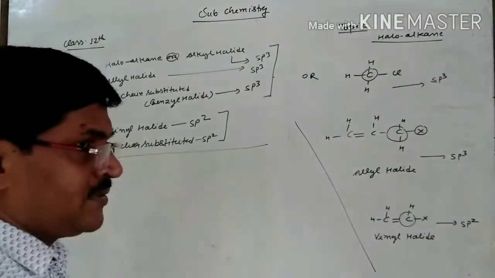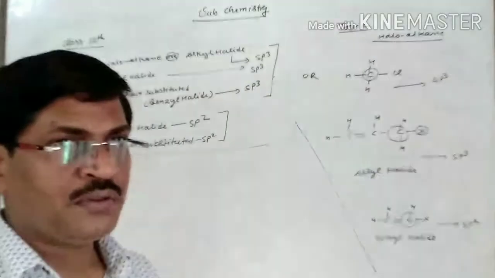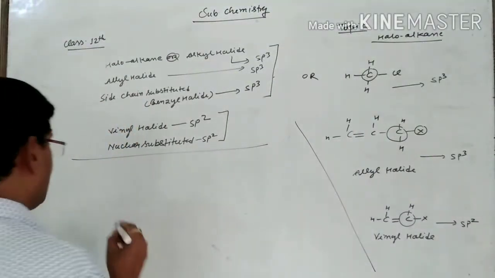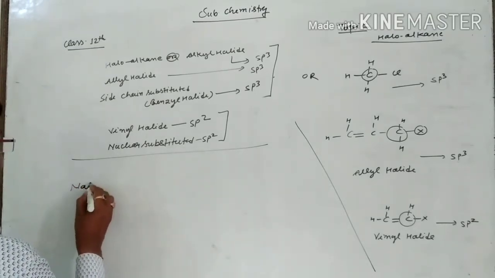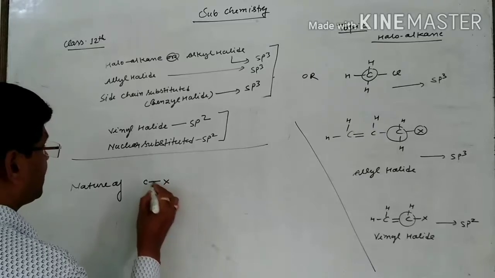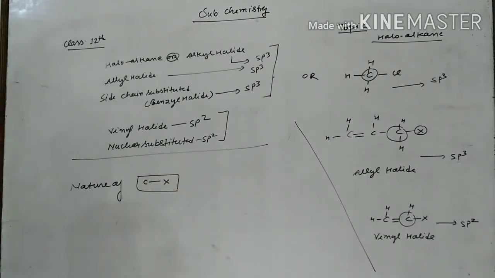I had explained this because on the basis of the hybridization I have to explain the nature of the C-X bond. C-X, it means carbon bonded with halogen. So I am mentioning here the nature of the C-X bond. It means carbon with halogen.